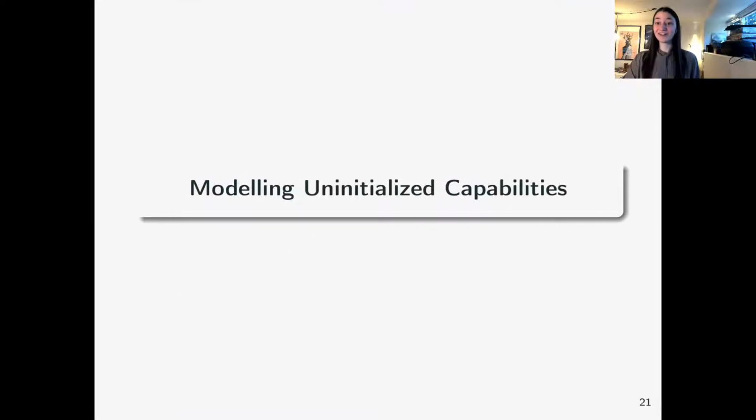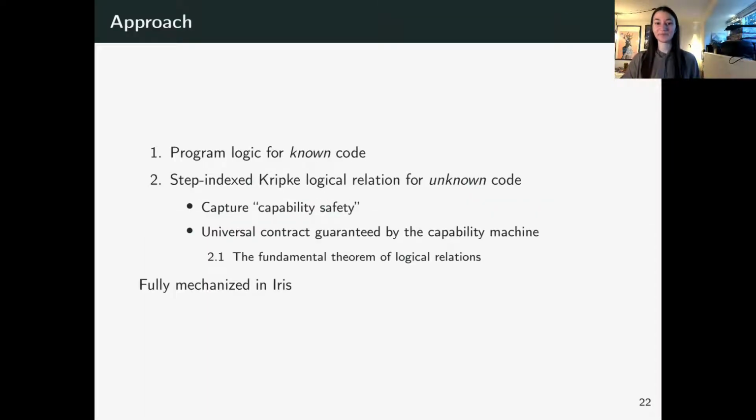So finally, I'll now give a high-level overview of how we actually model these uninitialized capabilities. So first, what is the idea of our approach? It's twofold. We define a program logic to reason about known code. And then we define a step-indexed logical relation to reason about unknown code.